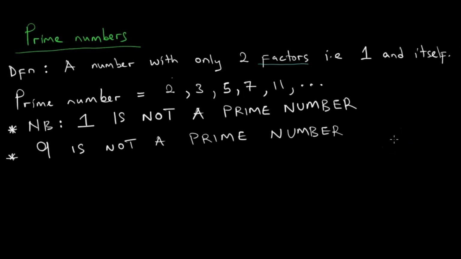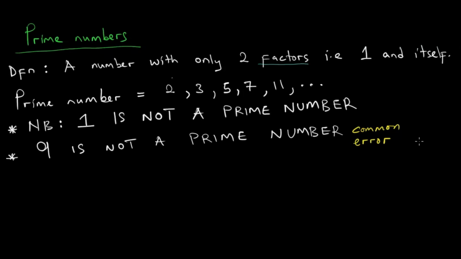This is actually a common error. Many people make the mistake of assuming that 9 is a prime number. So having done this, we have introduced and defined prime numbers.